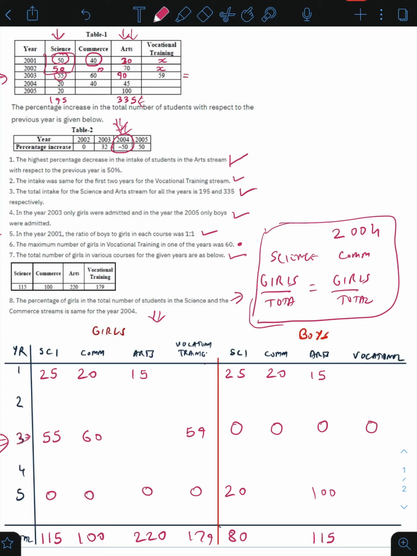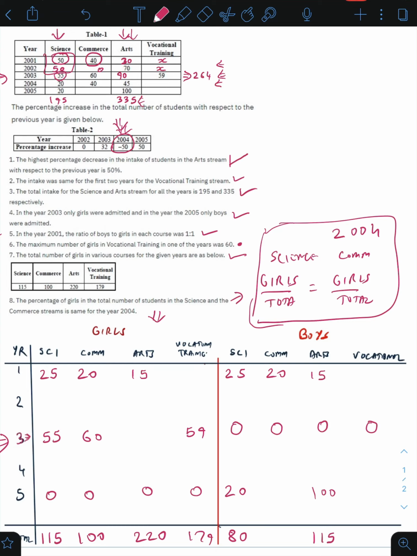Let me total this row. 55 plus 60 gives me 115, 115 plus 90 gives me 205, 205 plus 59 gives me 264. If I have the total for this row, I can have the total for this row as well and this row as well using table 2.